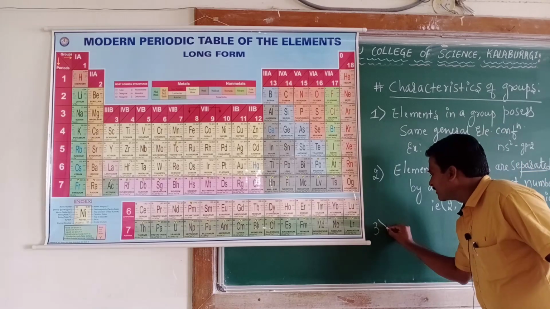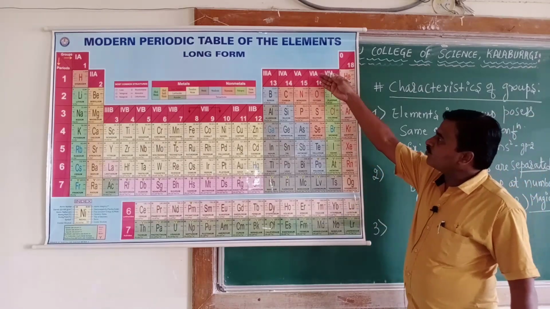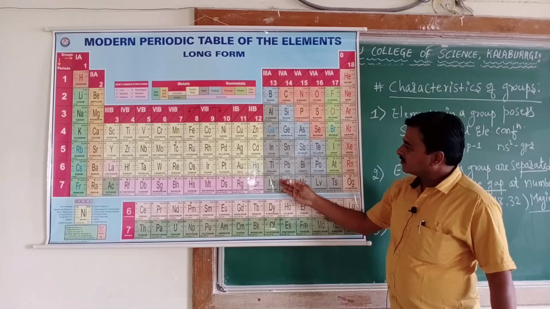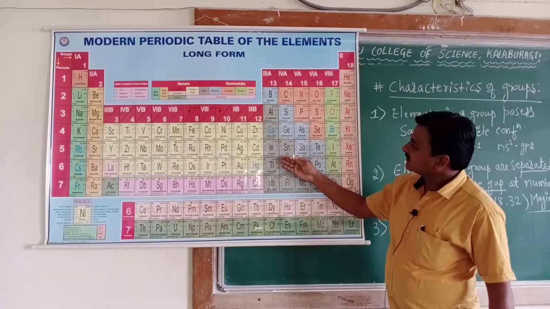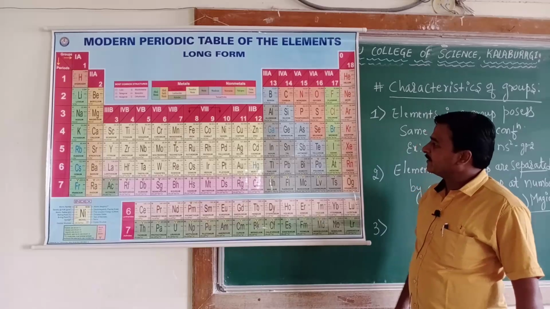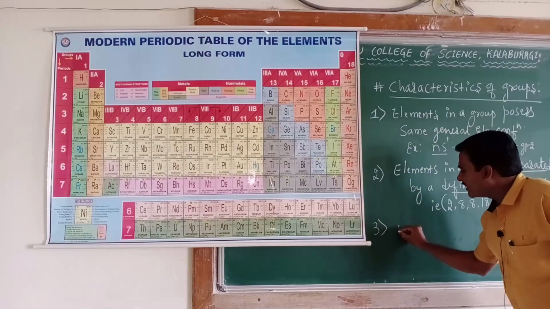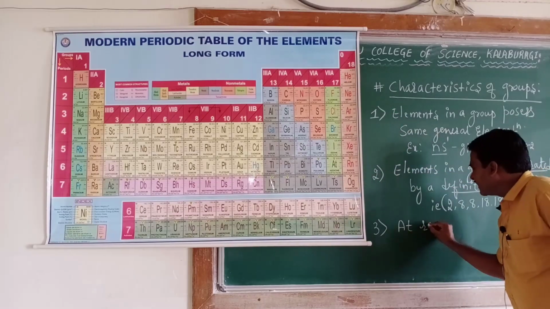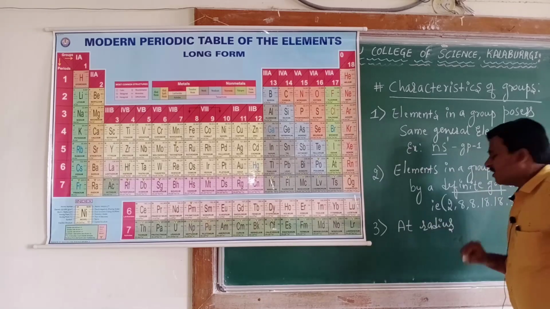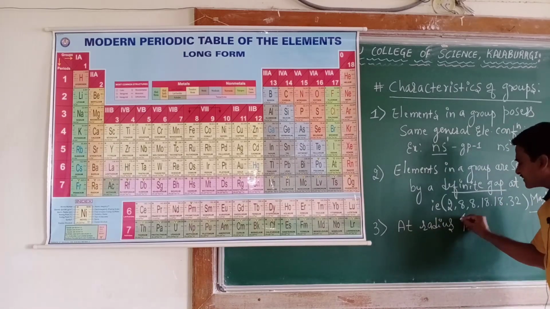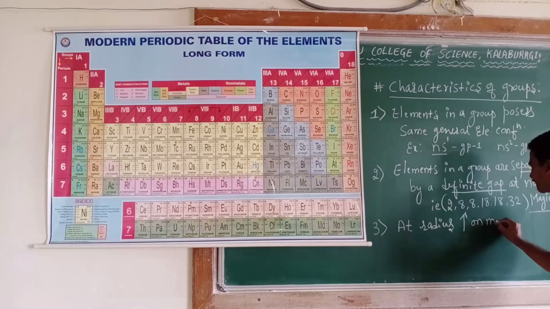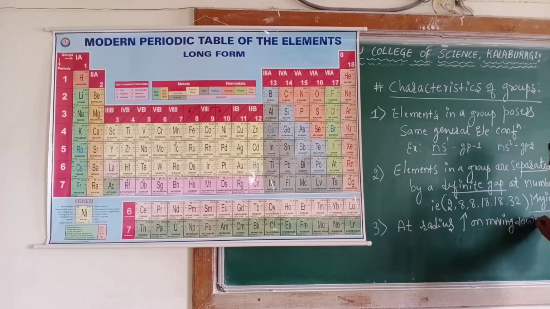Then characteristic number 3. As you go down in a group, if you take from boron to thallium, what happens? The atomic radius, from lithium to francium, increases on moving down the group. Atomic radius increases on moving down the group.